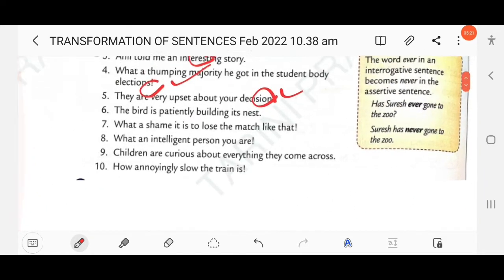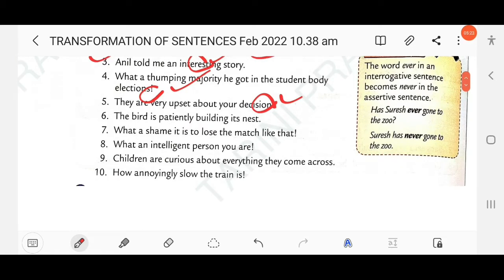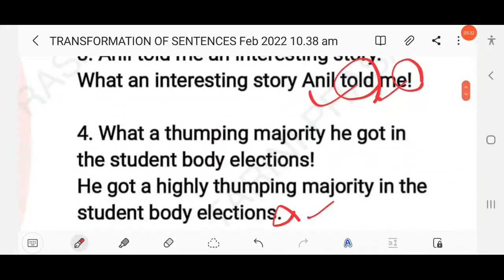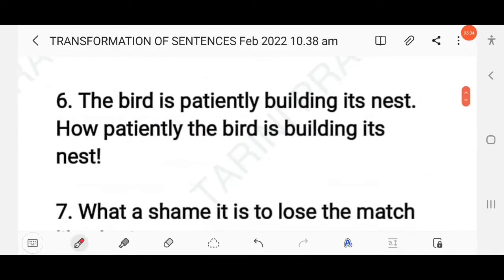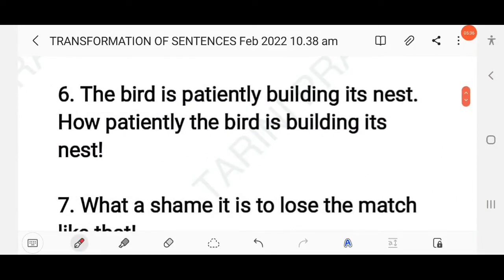Next question: The bird is patiently building its nest. Here this is an adverb, so you have to use "how" to make it an exclamatory sentence: How patiently the bird is building its nest! As an adverb is used here, you have to use "how".